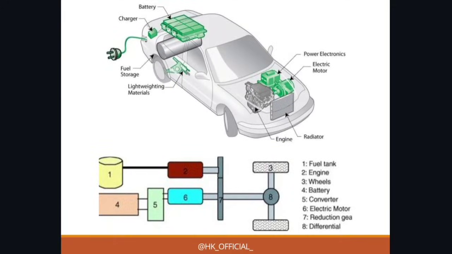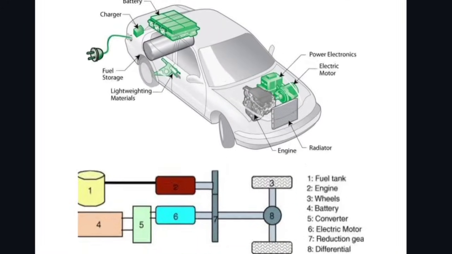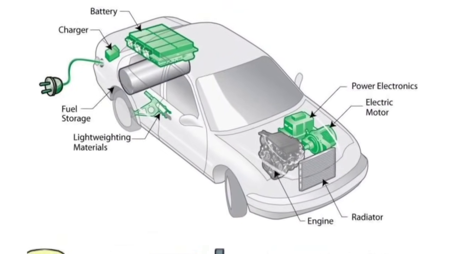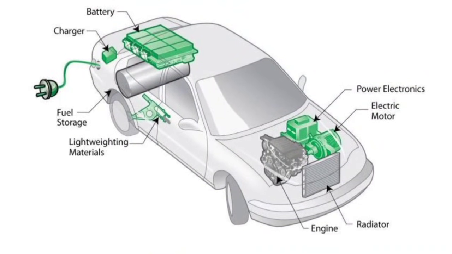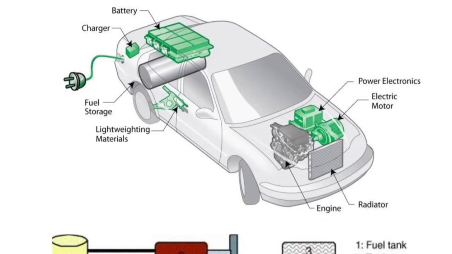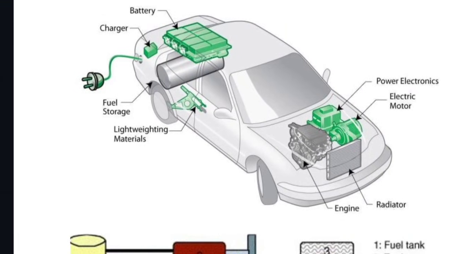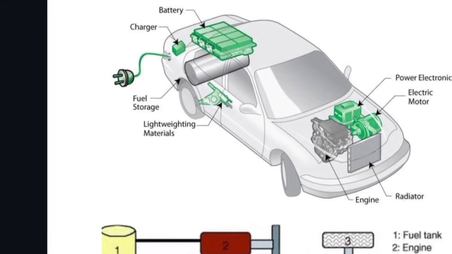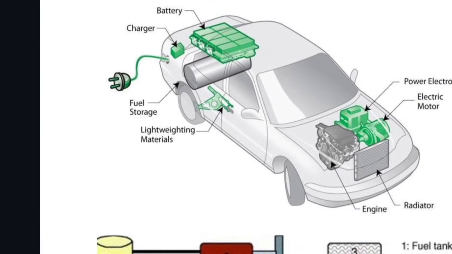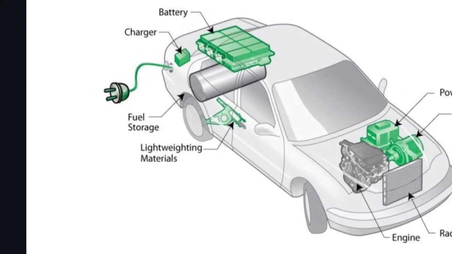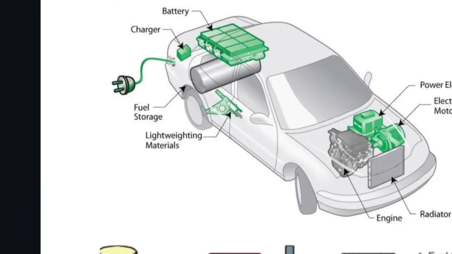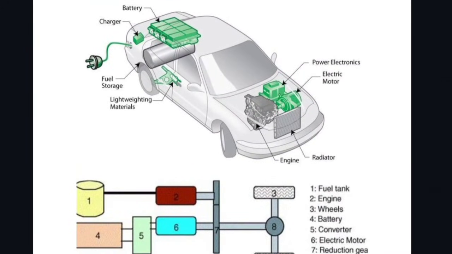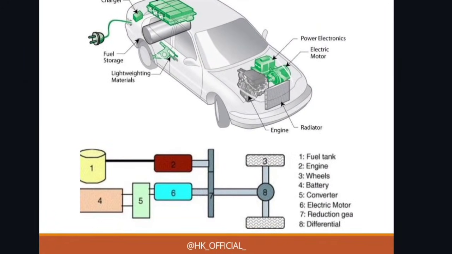Then this is the layout. This is the complete layout of HEVs, where you can see the engine, radiator, power electronics and electric motor. These all things are present in front of the drive control. Then behind, you can see light weighting materials are used, and a cylinder type fuel storage is used. Then the battery is present behind the drive control, and again the charger is present.